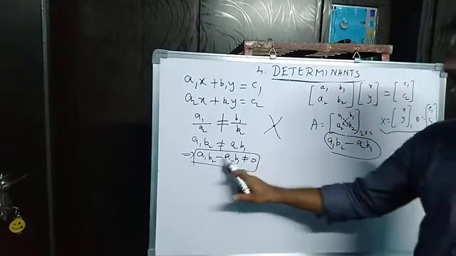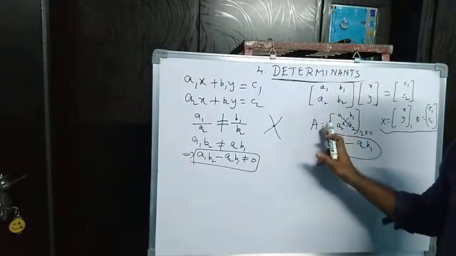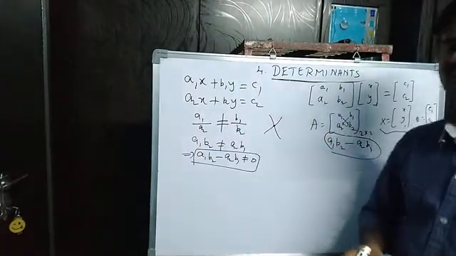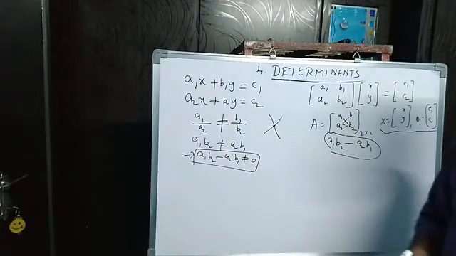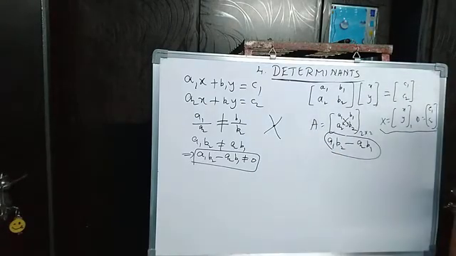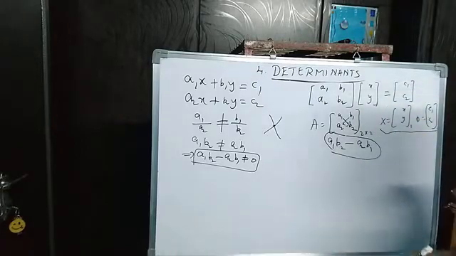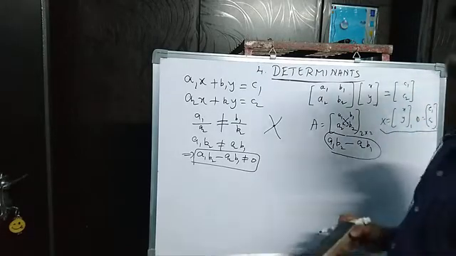Why are we saying it is the determinant of a matrix A? This matrix A comes from this system of equations only. That is why. So simply, what is the definition of the determinant of a matrix? What determinant means, simply I am saying here.